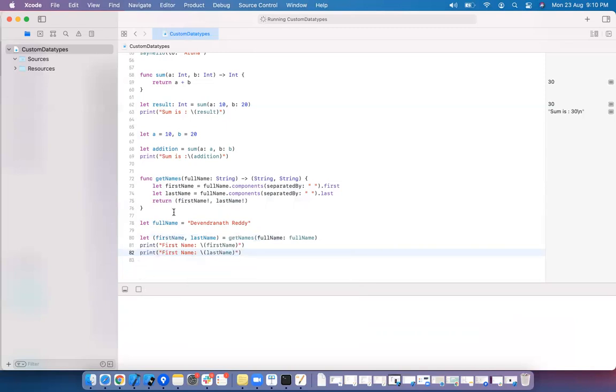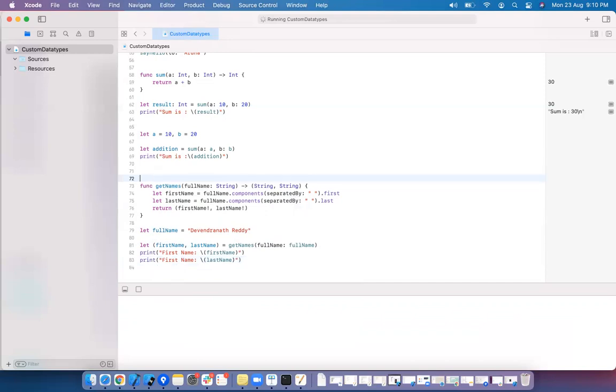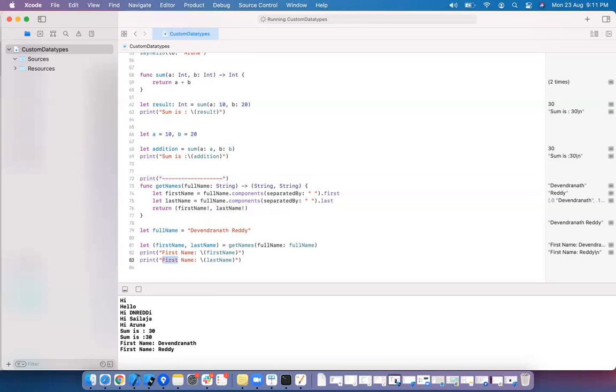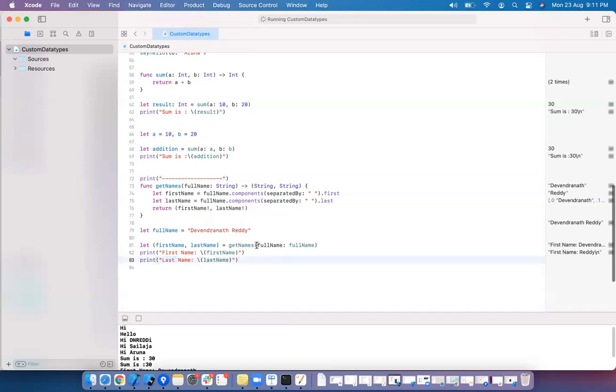Let me separate it. Yeah, we got first name is Devendranath and last name is Reddy. Here we are returning multiple values. This is an example of returning multiple values from a function.